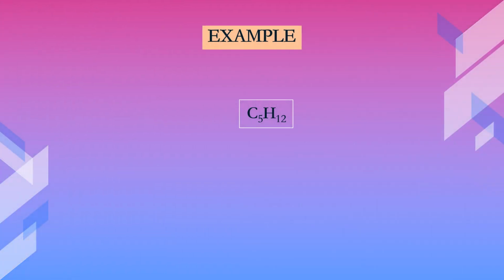So for example, for hydrocarbon C5H12, pentane can have three isomers.